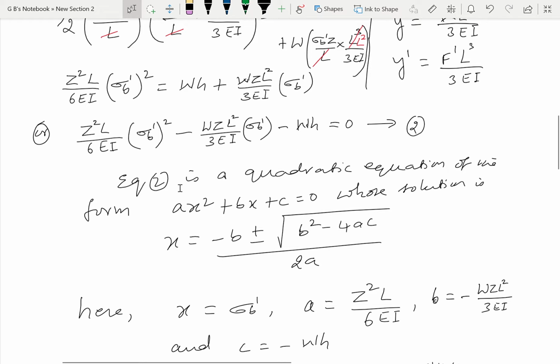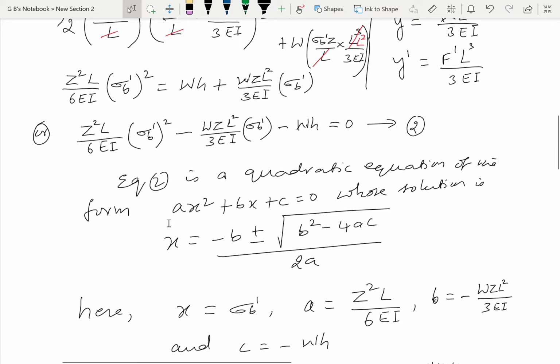You know that this equation 2 is a quadratic equation of the form ax square plus bx plus c is equal to 0. The solution for this is given as x is equal to minus b plus or minus square root of b square minus 4ac divided by 2a.